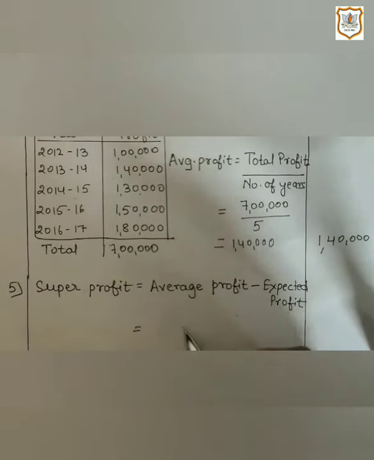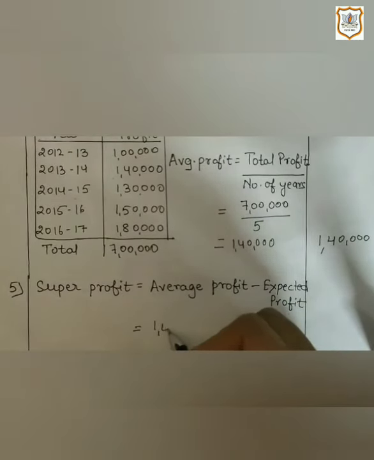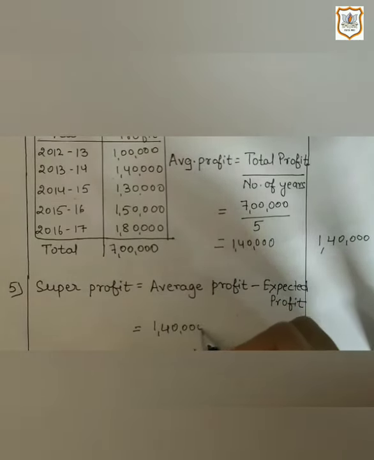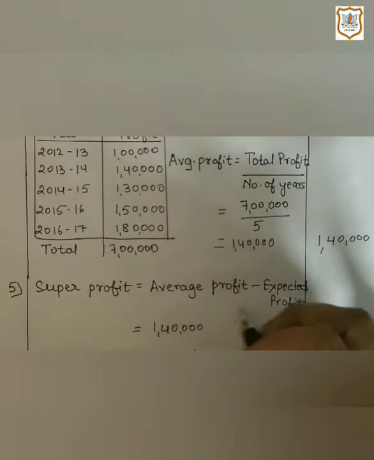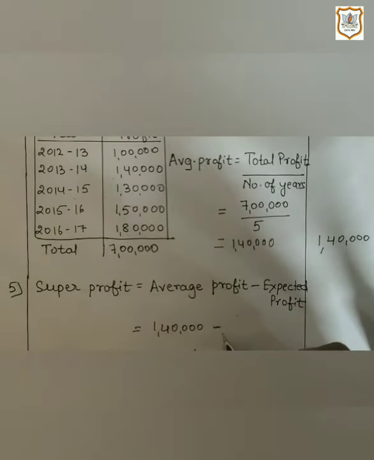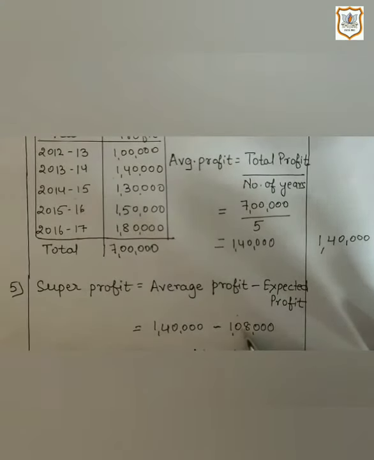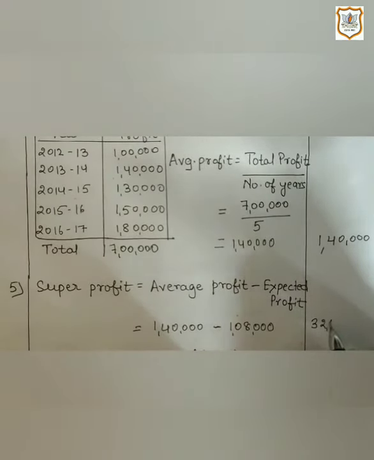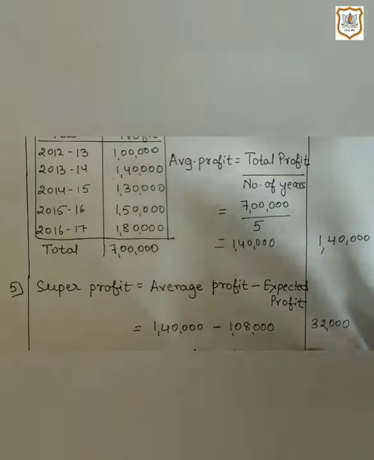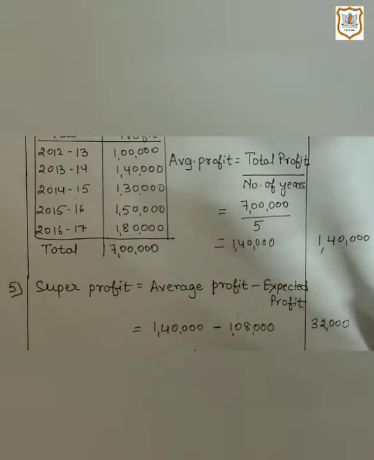So here average profit is 1,40,000, which we just found out, minus expected profit is 1,08,000. So by subtracting 1,08,000 from 1,40,000, we will get 32,000, which is super profit.